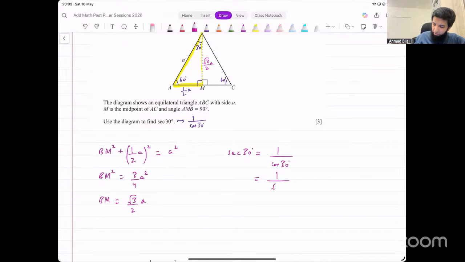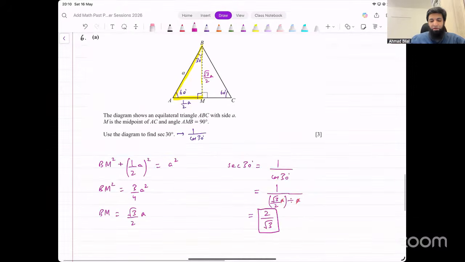So that will be under root 3 over 2 times A divided by A. A and A get cancelled, 2 goes to the numerator, and we get 2 over under root 3. That is your final answer. This is what we were looking for. So you have to show this working. Otherwise, it will not be acceptable.